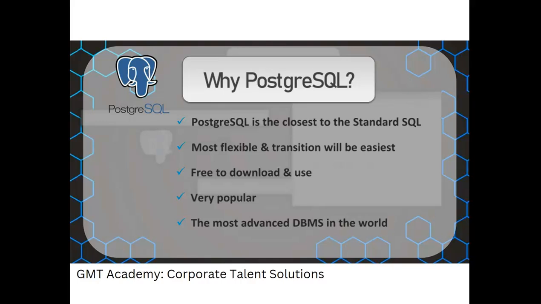Most of the industry will migrate to it because it is the advanced version compared to standard SQL. It is one of the most advanced DBMSs in the world. These are the reasons we are going to use PostgreSQL for our learning.